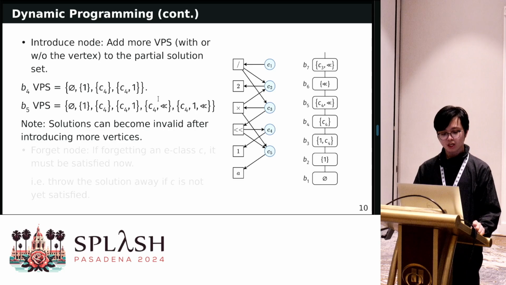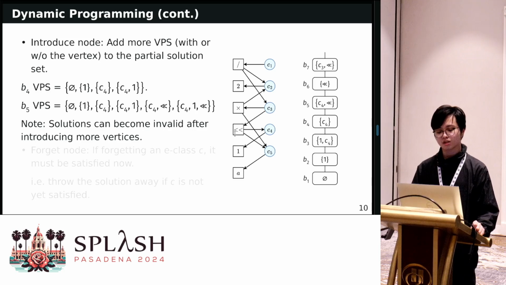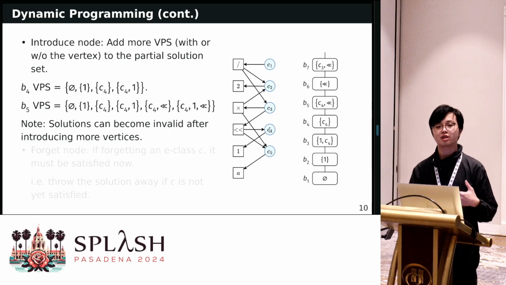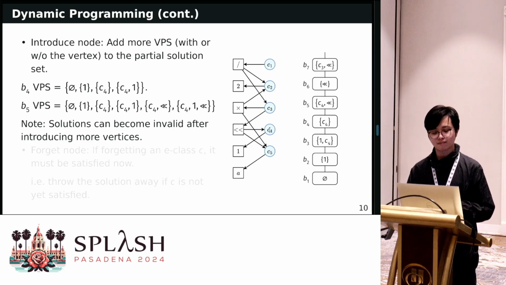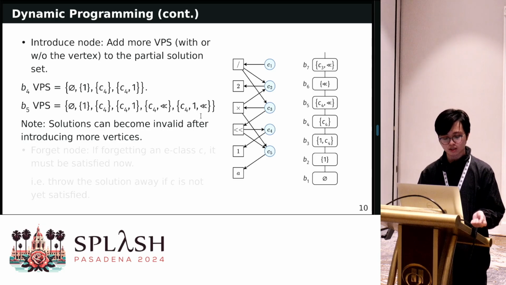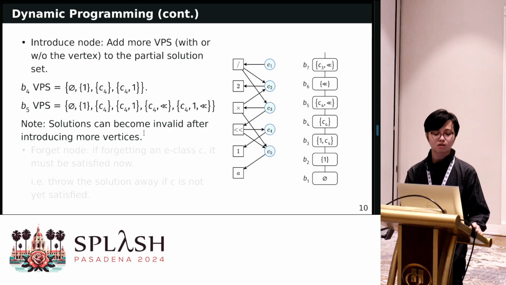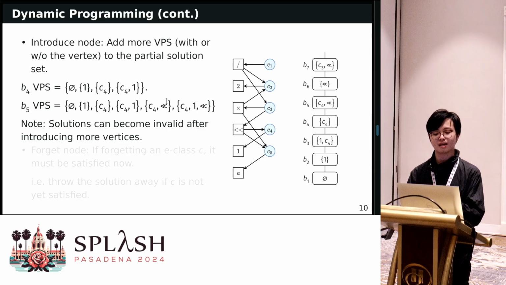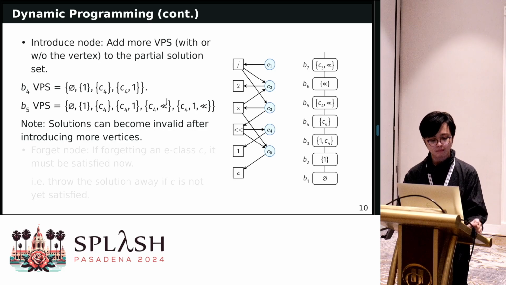For example, consider a solution containing only the left shift operator: because C4 is also in the explored subgraph, the solution containing only left shift is not valid. So it is not present in this set of valid partial solutions. And note that solutions can become invalid after introducing more vertices. So we cannot just check the newly introduced solutions. We have to check them all.